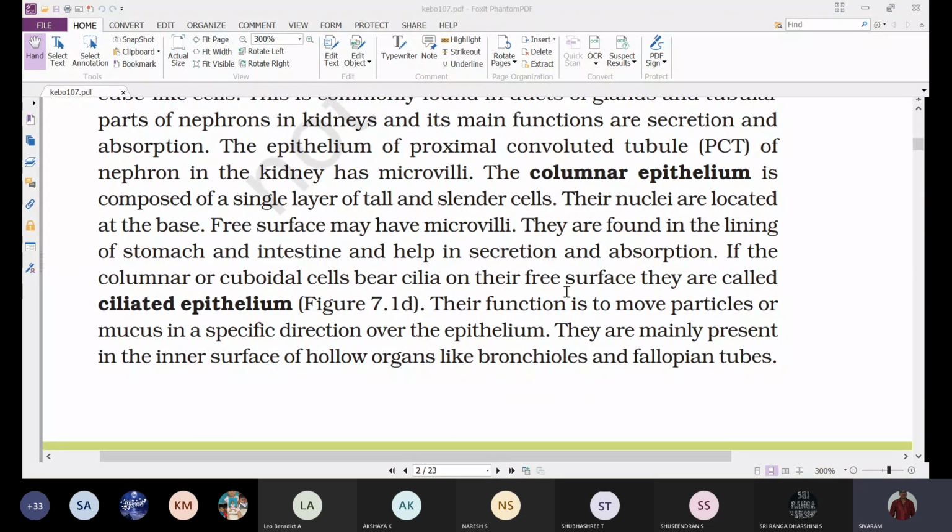And next, in some parts of the body, these cuboidal and columnar cells may possess cilia on their free surface. Such an epithelium we call a ciliated epithelium, ciliated cuboidal epithelium or ciliated columnar epithelium.